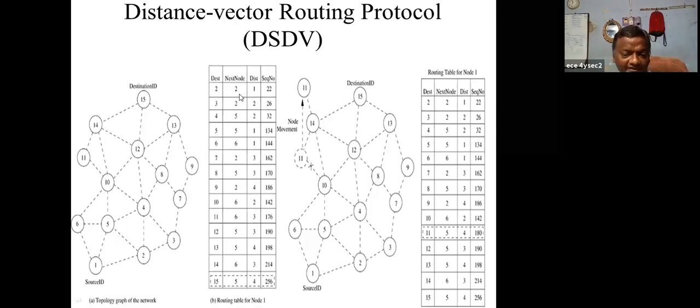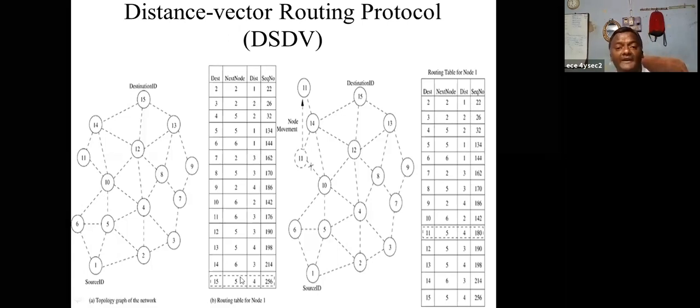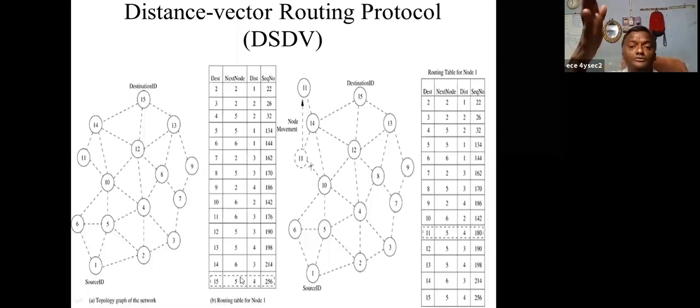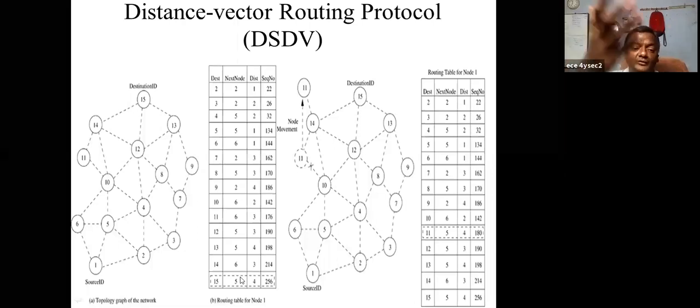So by observing this, you will get information. Suppose I want to go from 1 to 15, which path should I select? If you are not maintaining the routing table, then you will definitely face problems. That's why it should maintain the routing table. Suppose I want to go to 50. What is my next node to reach the destination 50? What is the immediate node? That immediate node is 5. That can be available in the routing table.